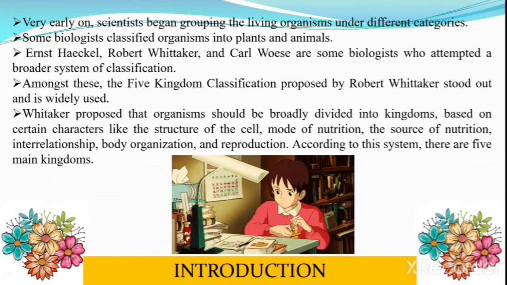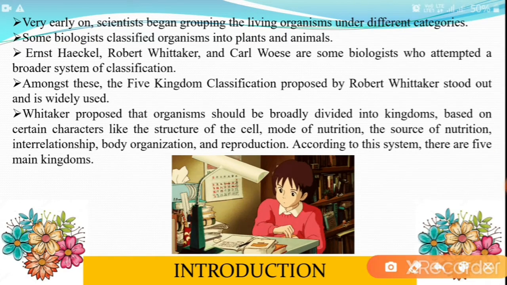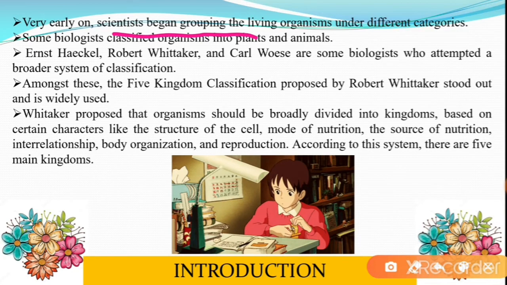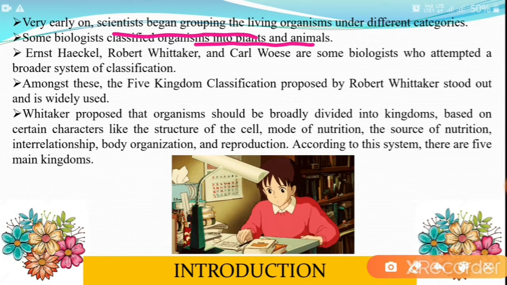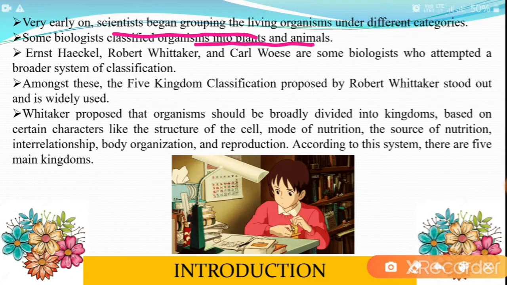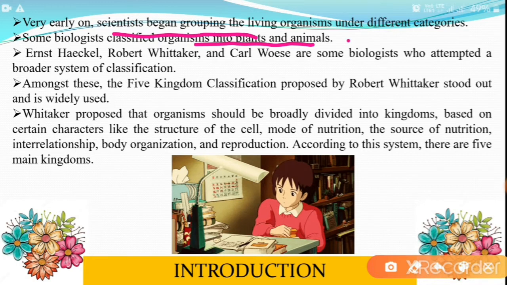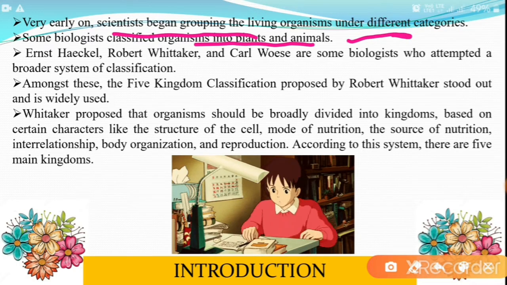Introduction. Very early on, scientists began grouping living organisms under different categories. Some biologists classified organisms into plants and animals. When scientists came to know about these different types of organisms, they started the classification of organisms into two categories, that is plants and animals.